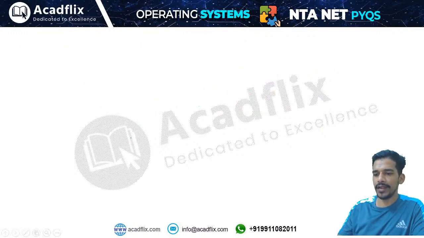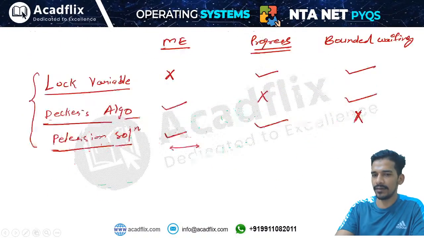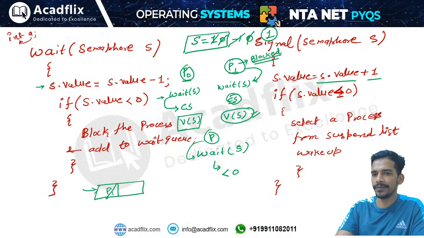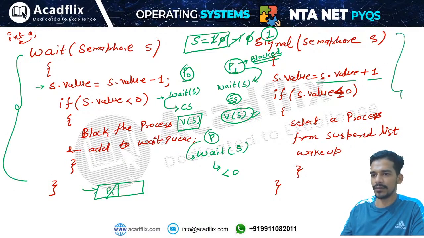So I told you that we have two kinds of semaphore, that is binary semaphore and counting semaphore. Okay, these are the wait and signal operation definitions for the counting semaphore. Remember, in the case of counting semaphore and binary semaphore, the wait operation and signal operation will work differently.